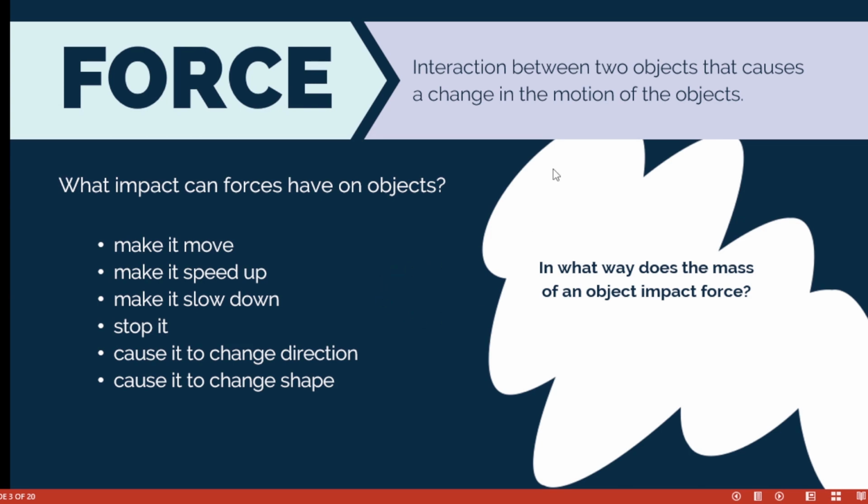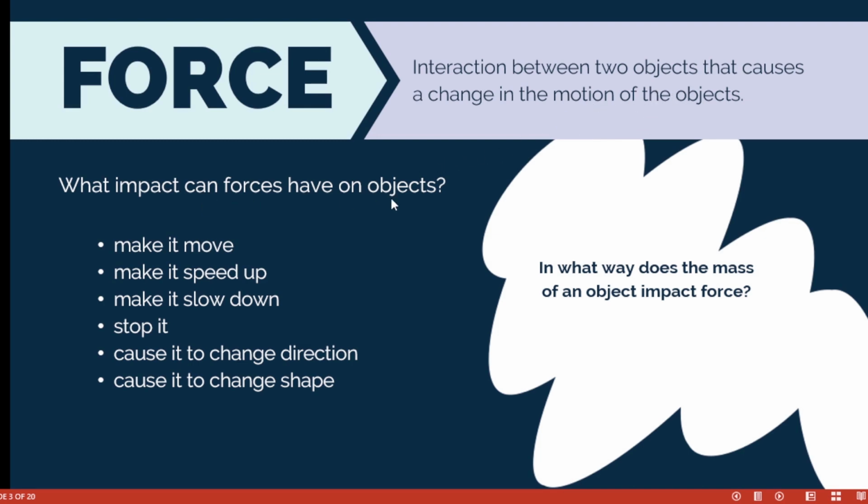We believe that force is the interaction between two objects that causes a change in the motion of the objects. We want to talk about motion because this is Newton's laws of motion. So what is a force? An interaction between two objects that causes a change in the motion of the object is what is called force.